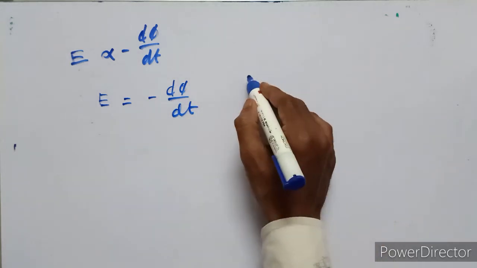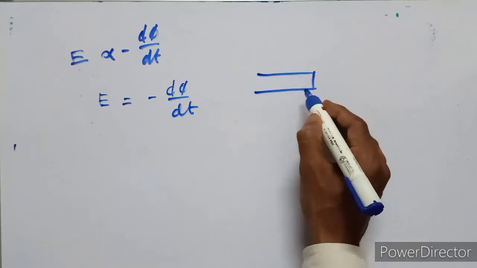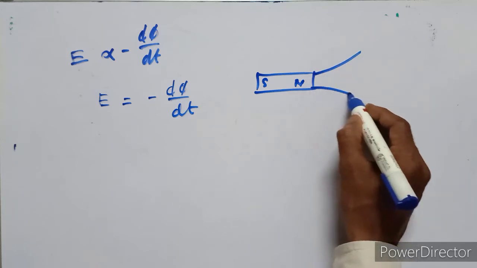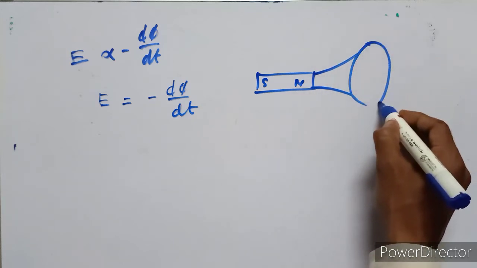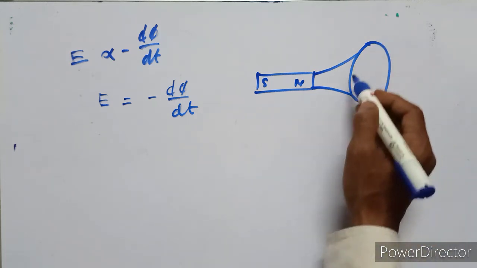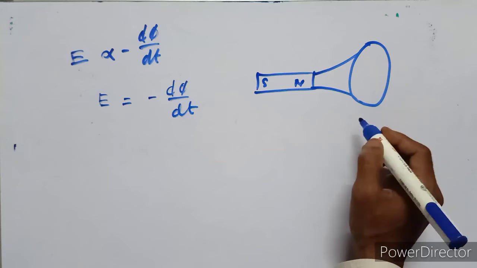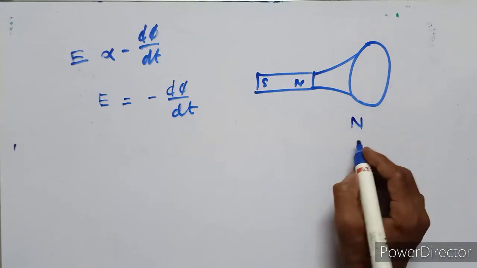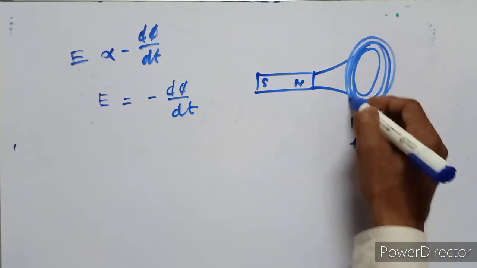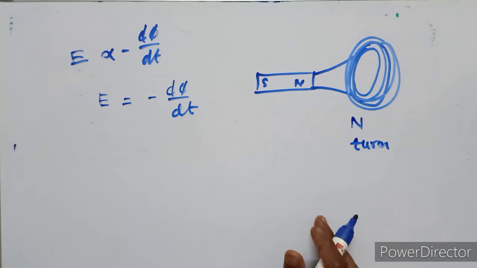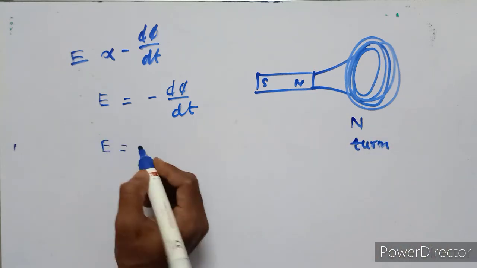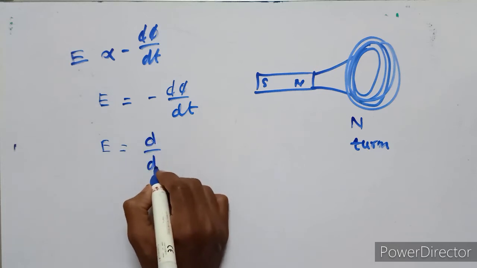In our experiment, the magnetic flux comes out from the coil. For example, this coil contains n number of turns. So this equation can be written as E is equal to d upon dt of minus n phi, the rate of change.